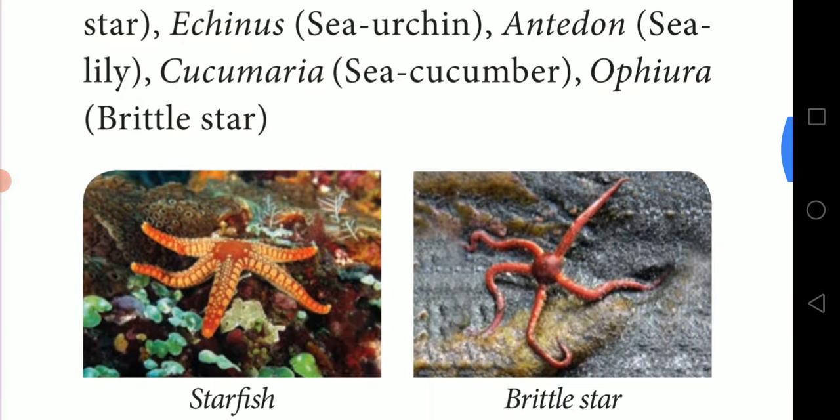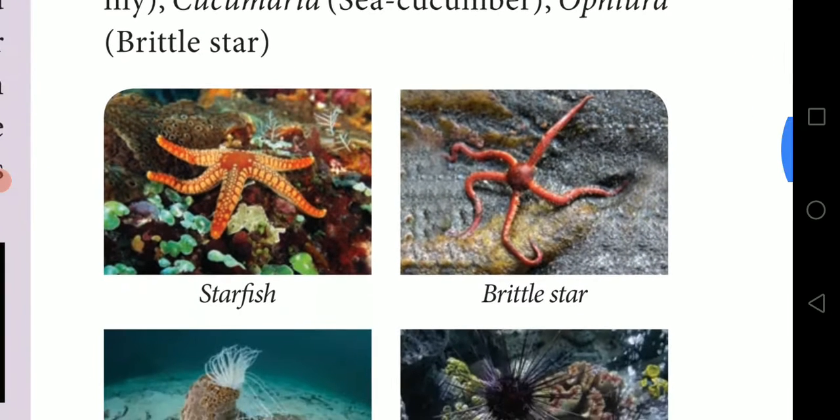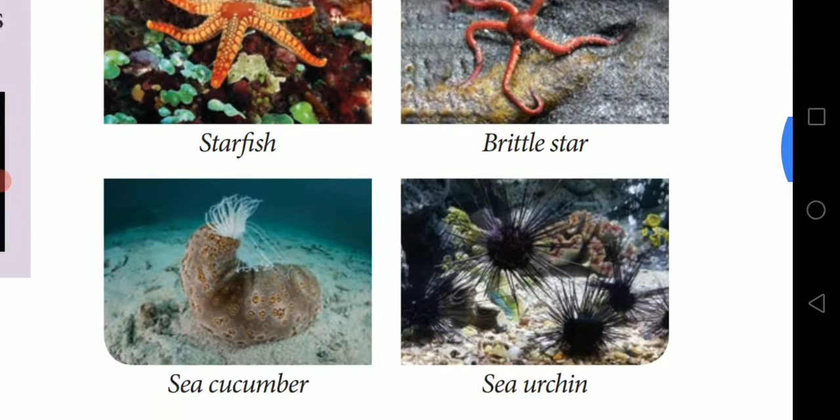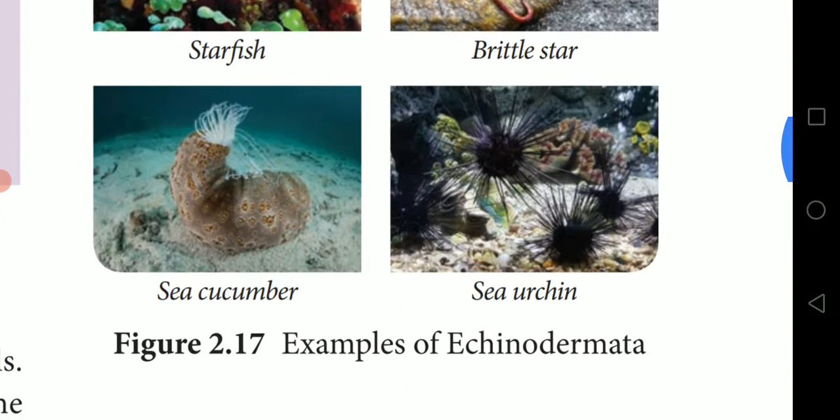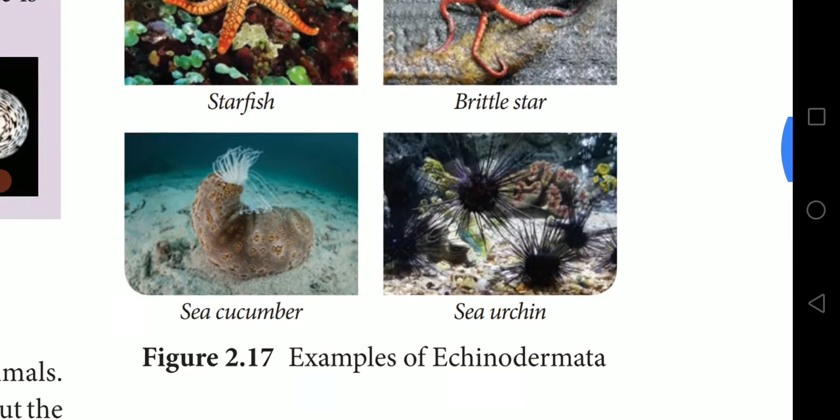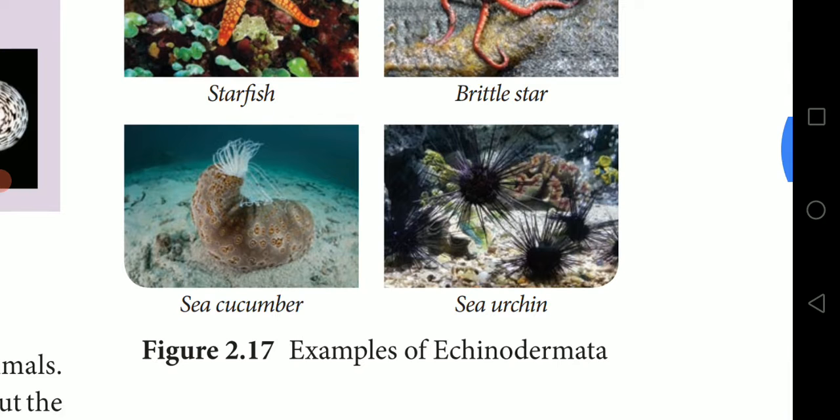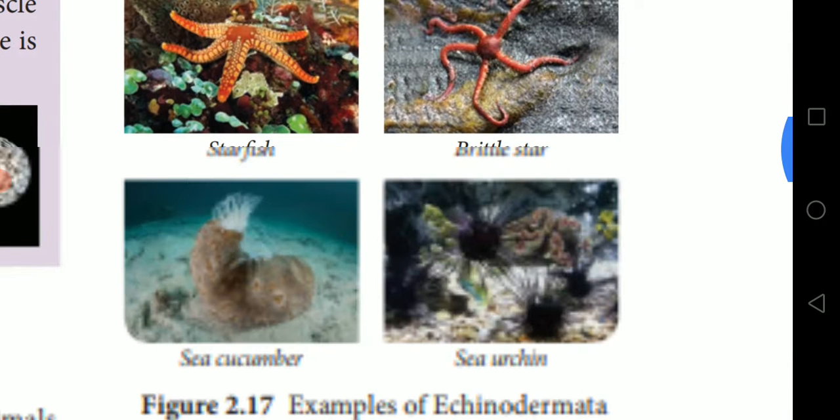You can find the images of starfish, brittle star, sea cucumber and sea urchin. These are the examples of Echinodermata.